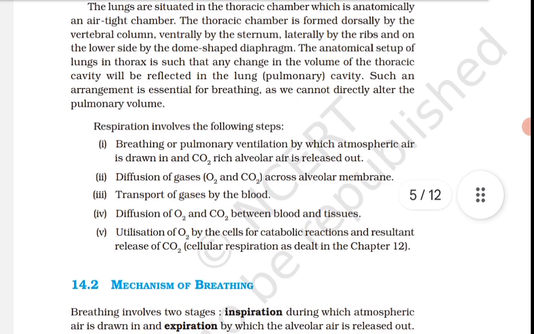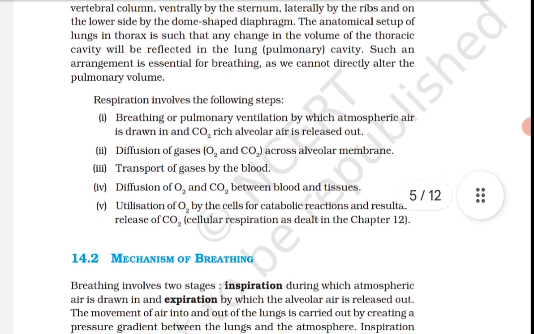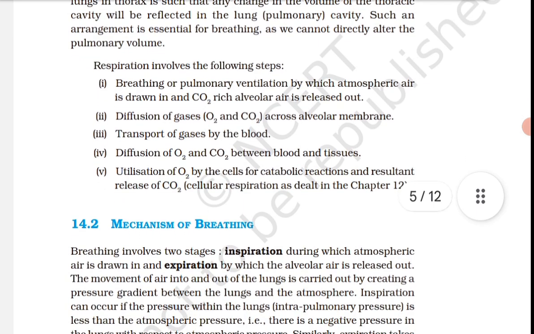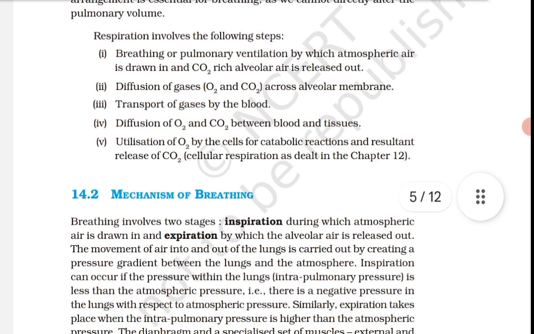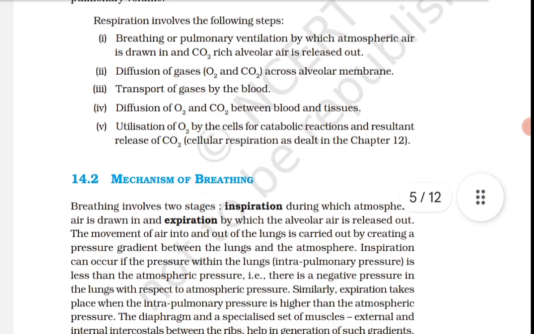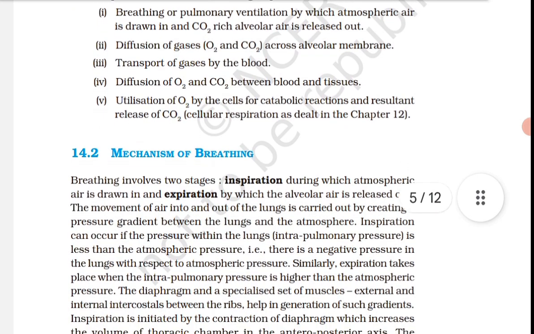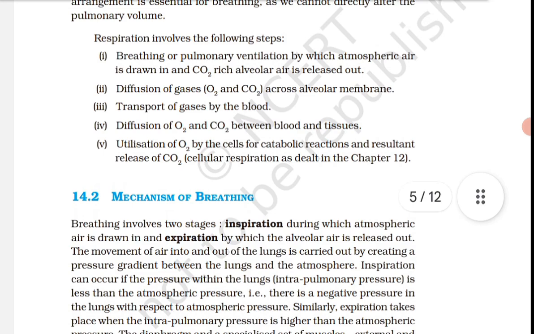The part starting with the external nostrils up to the terminal bronchioles constitutes the conducting part, whereas the alveoli and their duct form the respiratory or exchange part of the respiratory system. Which part? The part starting with the external nostrils up to the terminal bronchioles. What does it constitute? The conducting part.